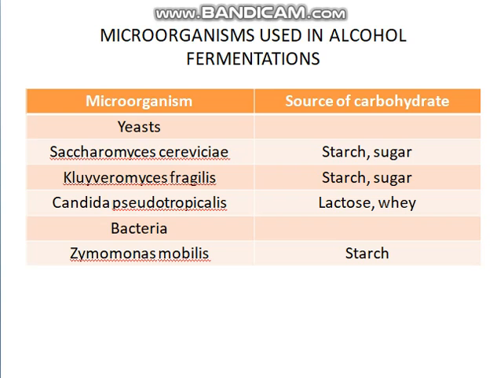The microorganisms used for the production of ethanol are yeast as well as bacteria. In yeast, Saccharomyces cerevisiae and Kluyveromyces fragilis are used. Both use starch and sugar as their substrate. And Candida pseudotropicalis uses lactose as well as whey. Lactose is a disaccharide molecule which is present in enormous amounts in milk, as well as whey, which is a waste material obtained while cheese making. And the bacterium Zymomonas mobilis uses starch as a substrate.